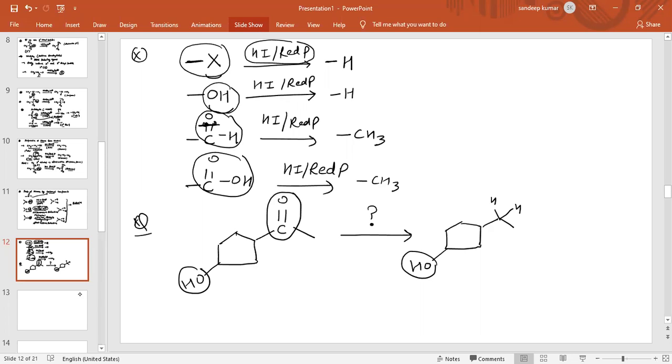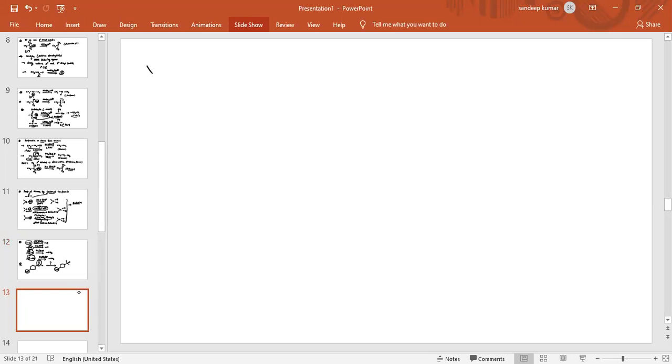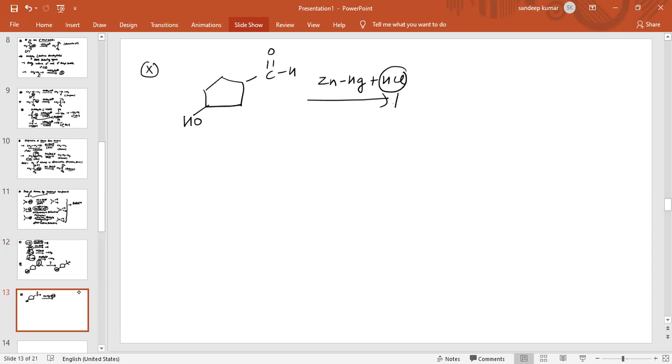Basically, if we use Clemmensen reduction, first I am using Clemmensen reduction for this compound. In Clemmensen reduction, we use zinc mercury amalgam in presence of HCl. So this is basically acidic medium. We know that Clemmensen reduction will reduce this group into CH2, with hydrogens.